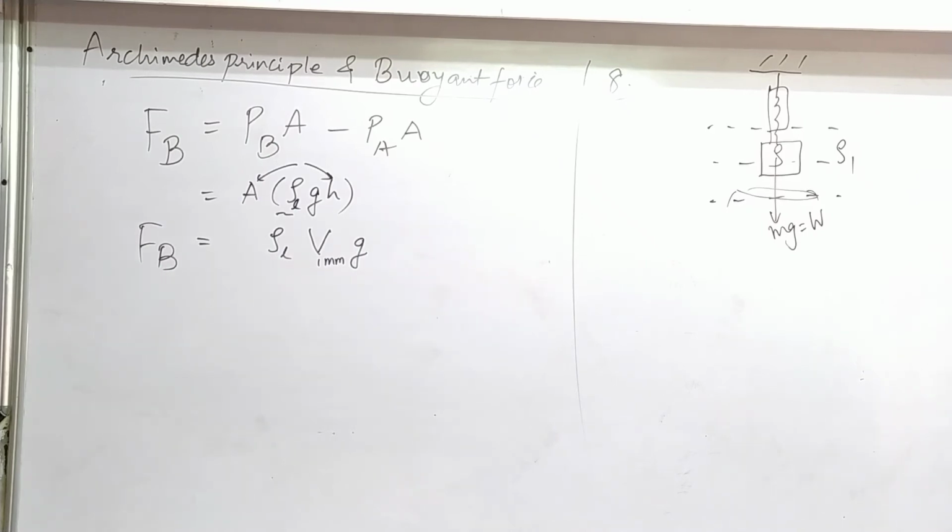Tension. Okay, spring balance measures tension. So now when we draw its FBD, we will have mg equal to W downward, tension upward. This is the question. Do you realize? Yes. When we hang it from that spring balance, we want to measure the tension, that is apparent weight. So how much is that tension?